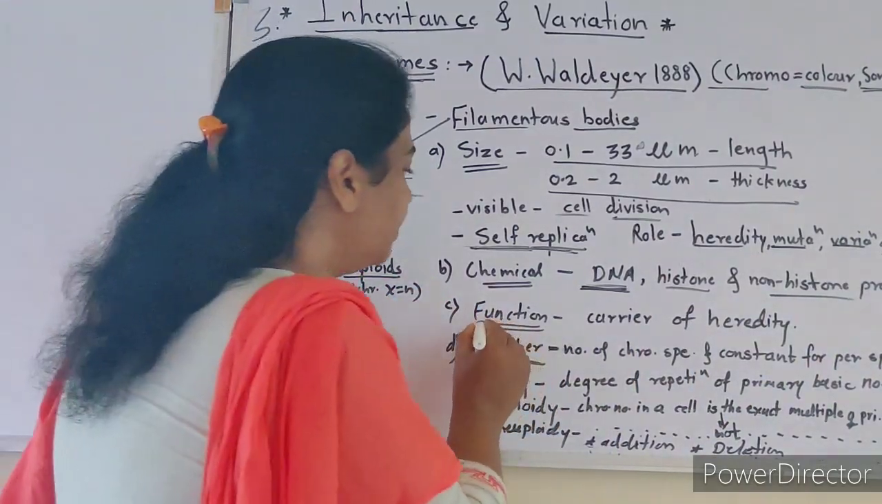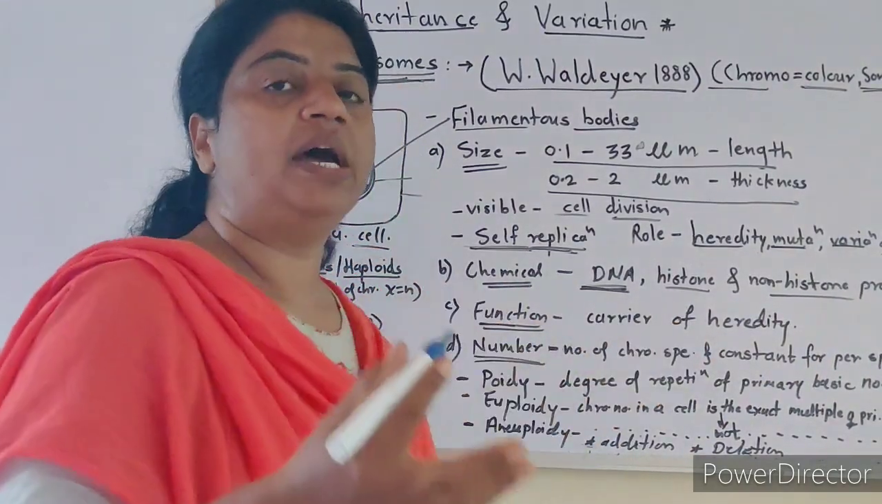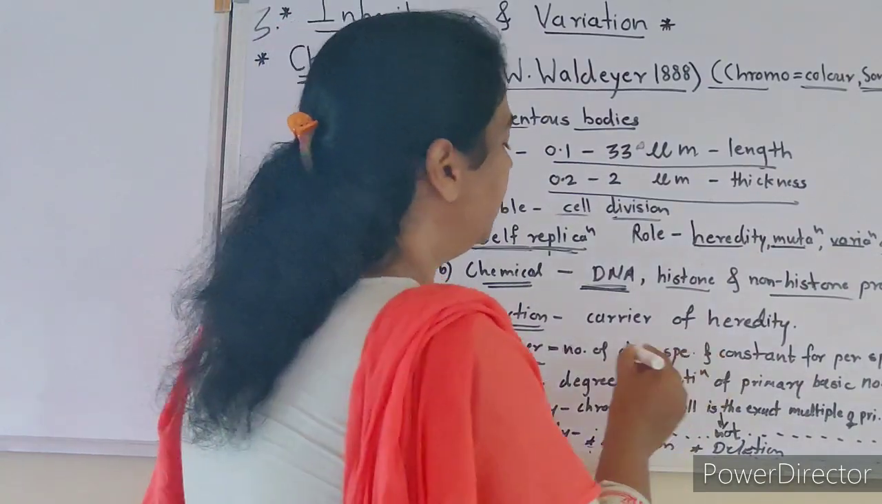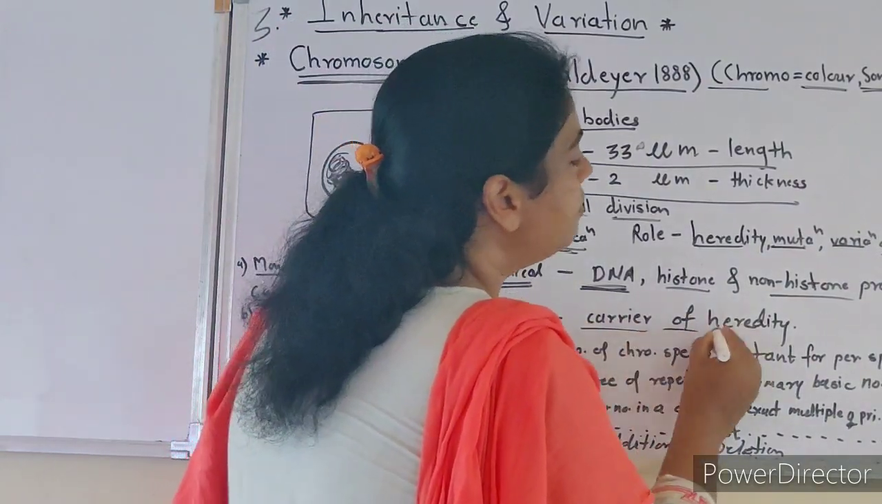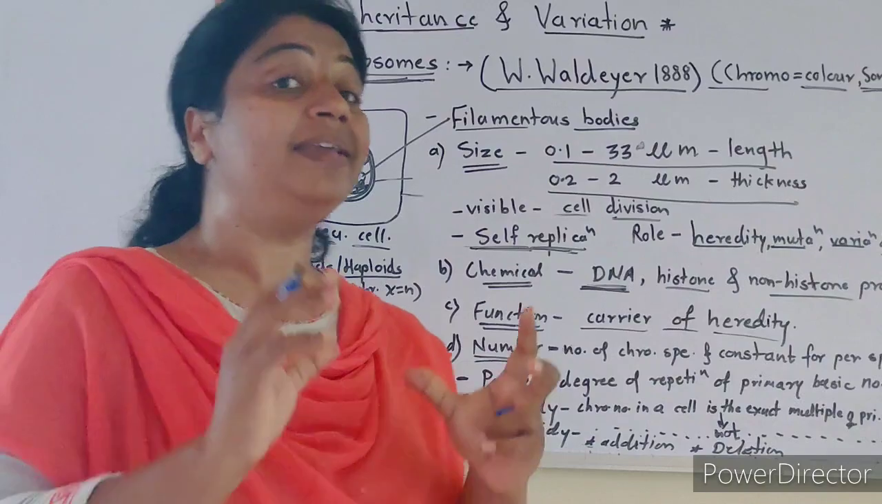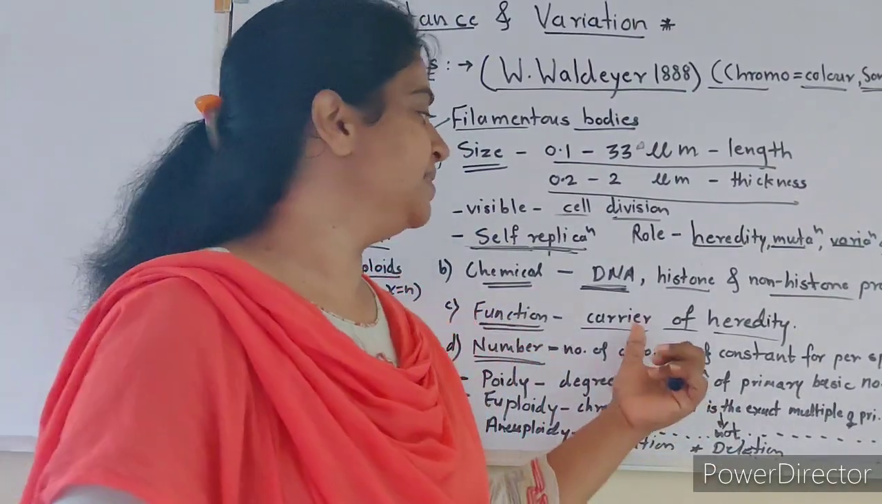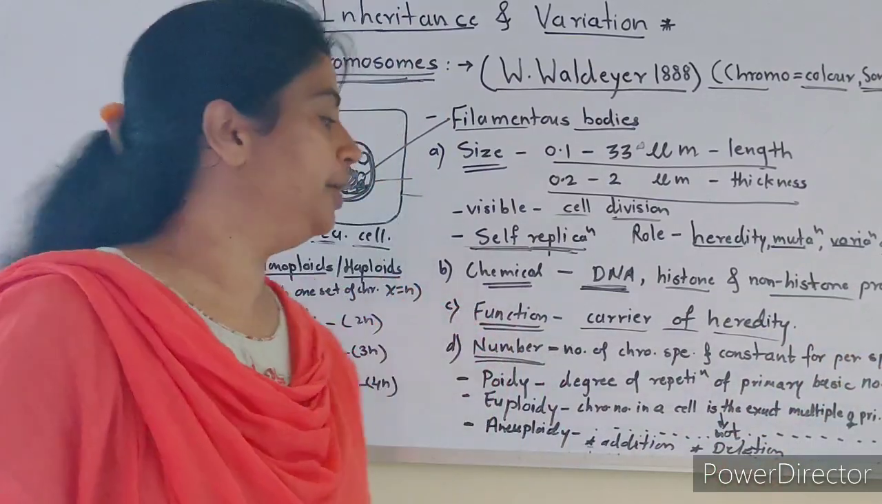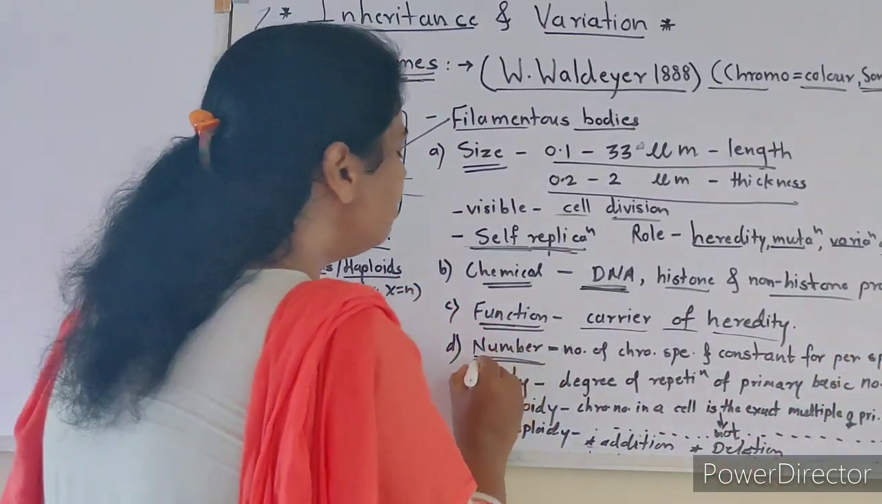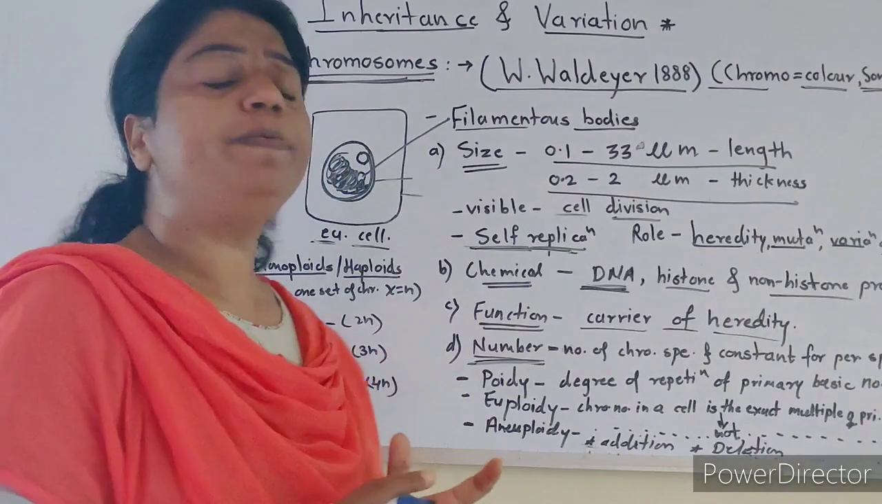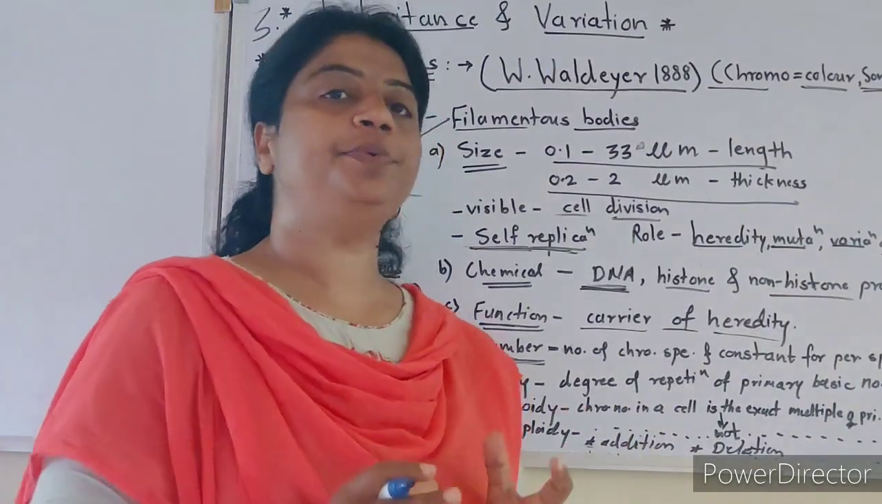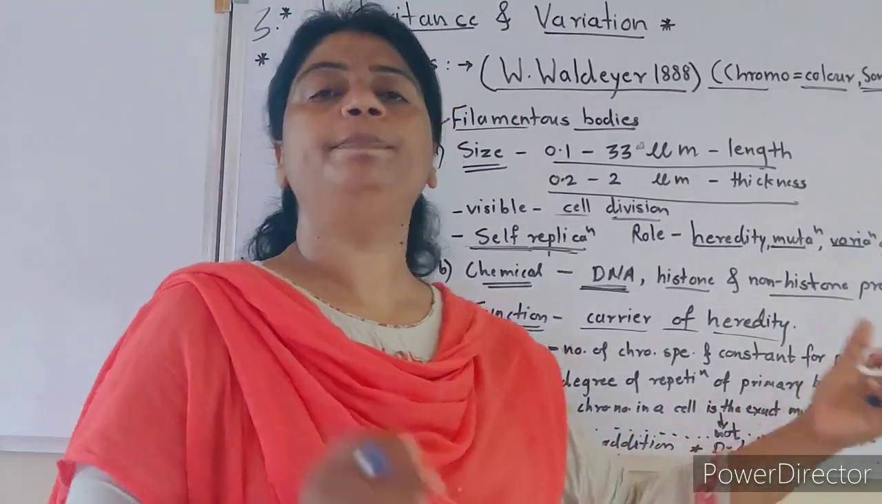What is the function of chromosome? We have already seen, from Sutton and Boveri, that they are the carrier of heredity. They carry characters from one generation to the next. Then what about the number? The number of chromosomes is specific and constant for a particular species.